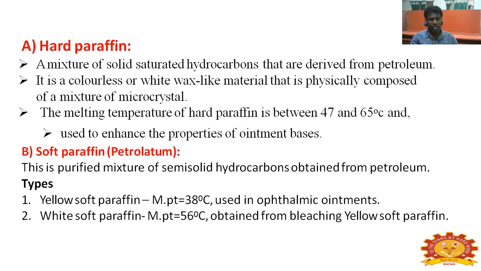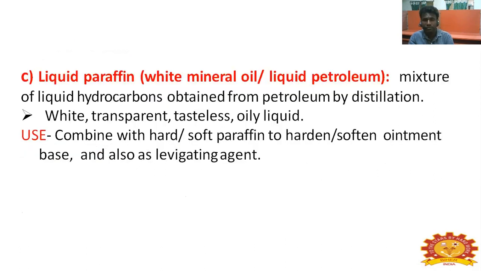Soft paraffin, the petrolatum. This is a purified mixture of semi-solid hydrocarbons obtained from petroleum. Yellow soft paraffin has a melting point of 38 centigrade and is used in ophthalmic ointments. White soft paraffin has a melting point of 56 centigrade and is obtained from bleaching yellow soft paraffin. Liquid paraffin, white mineral oil and liquid petrolatum, is a mixture of liquid hydrocarbons obtained from petroleum by distillation, a white, transparent, tasteless oily liquid. It is used combined with hard and soft paraffin to harden or soften the ointment base, and also as a levigating agent.